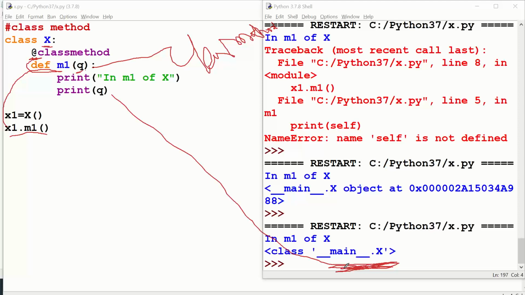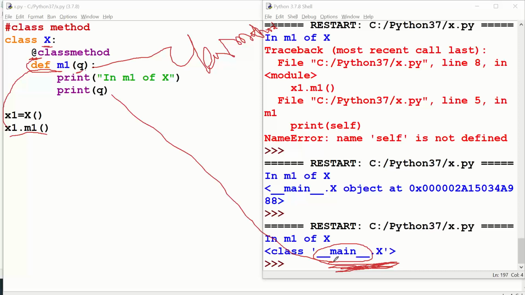Okay, so every program which is under execution, you call it __main__. I told you, __main__ is the name of every program which is under execution. It's not about class, sorry, it is a program name.